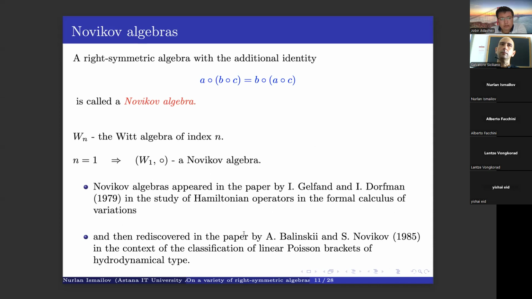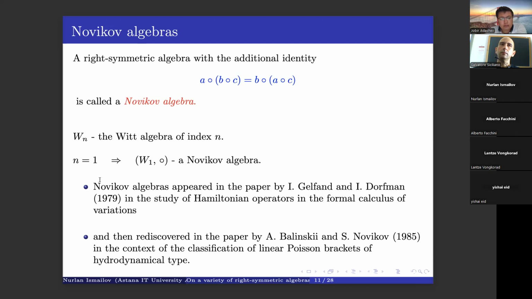There is one important subclass of right-symmetric algebras. It is called Novikov algebra. A Novikov algebra is a right-symmetric algebra with this identity, (a, b, c), where we have left commutativity, equal to (b, a, c). So if we consider the Witt algebra of index n, when n equals 1, we can see that W1 is a Novikov algebra. But when n is greater than 1, it's not Novikov, it is just right-symmetric.